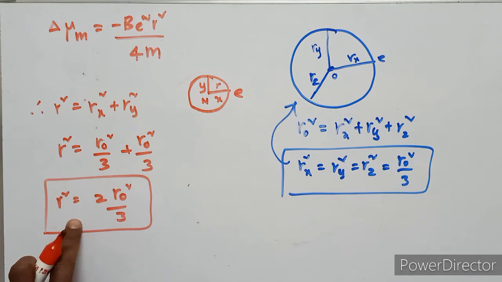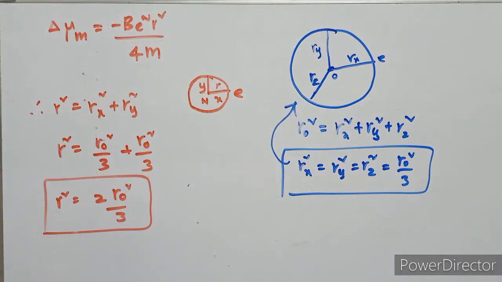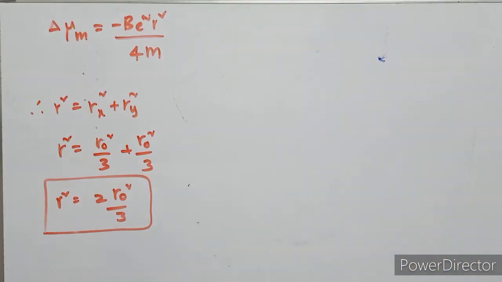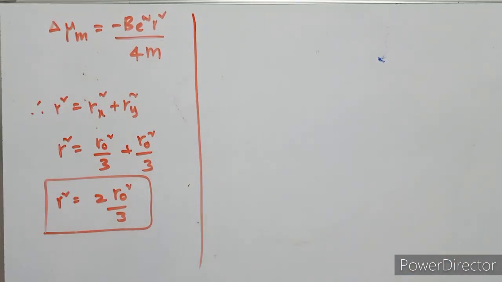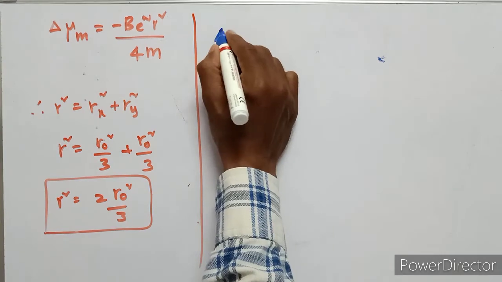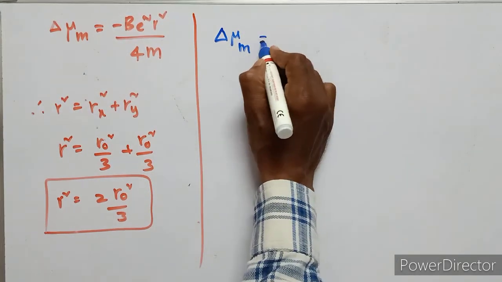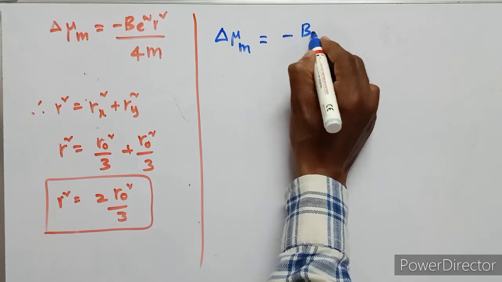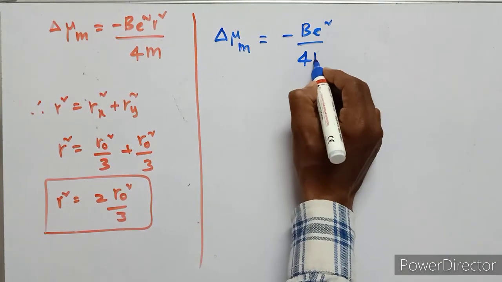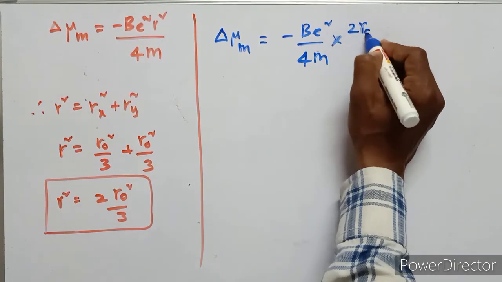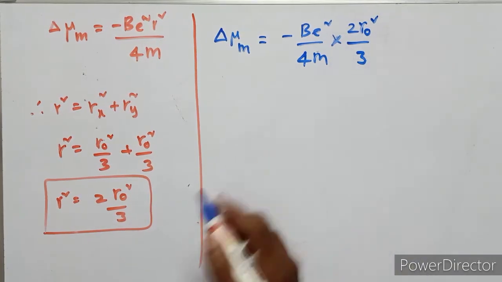This value is substituted in the above equation. Then we get delta mu suffix m, that is the change in magnetic moment, equals minus e square upon 4m times B, then r square equals 2 r naught square upon 3.